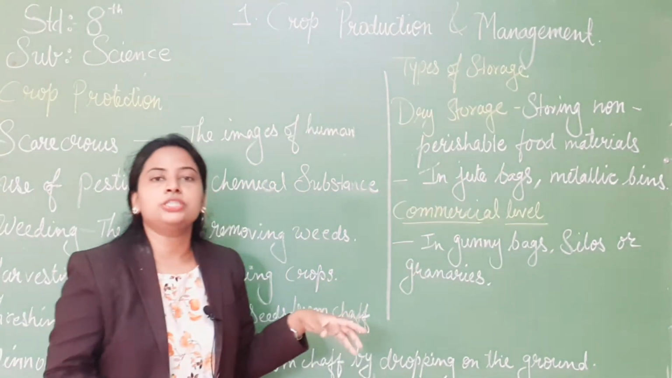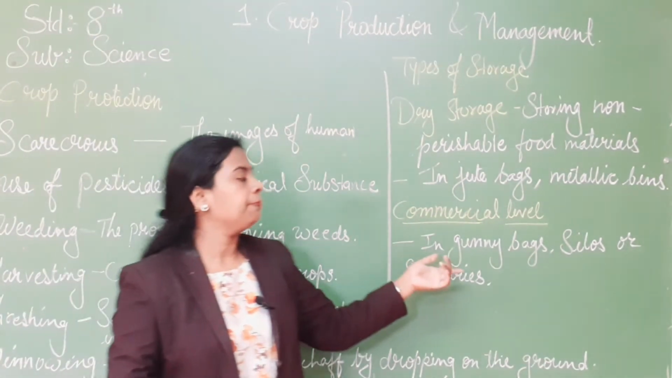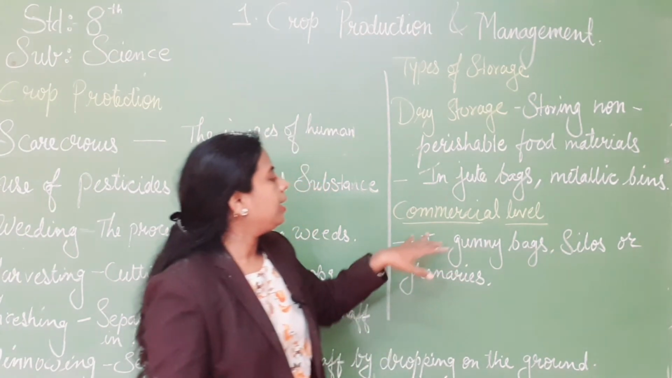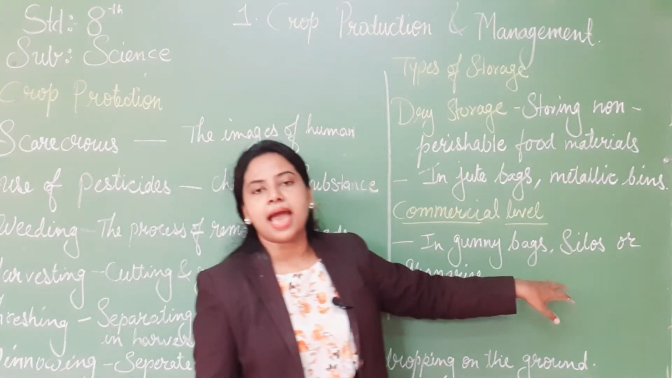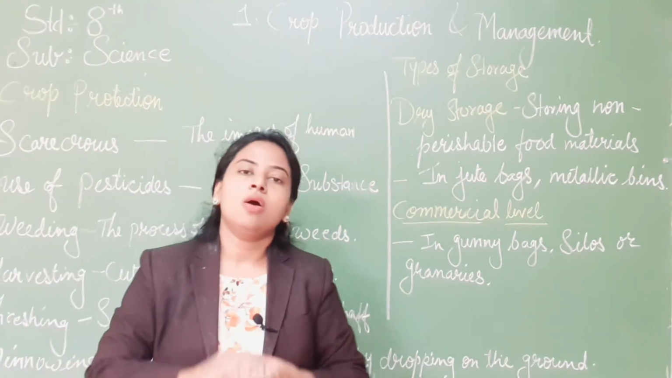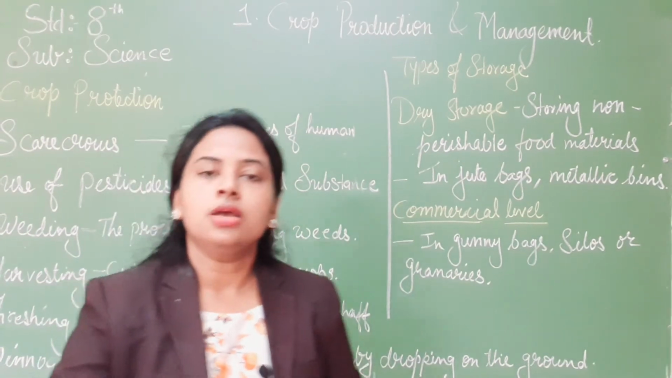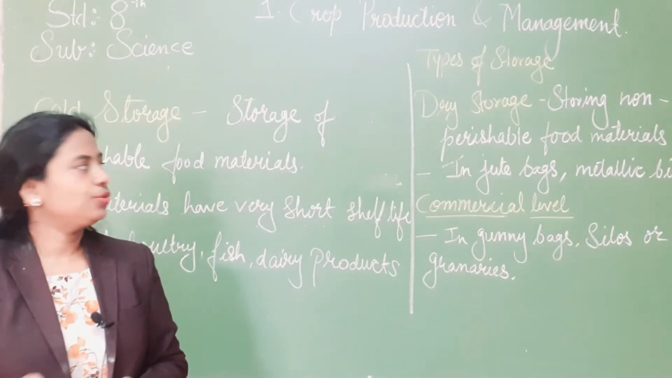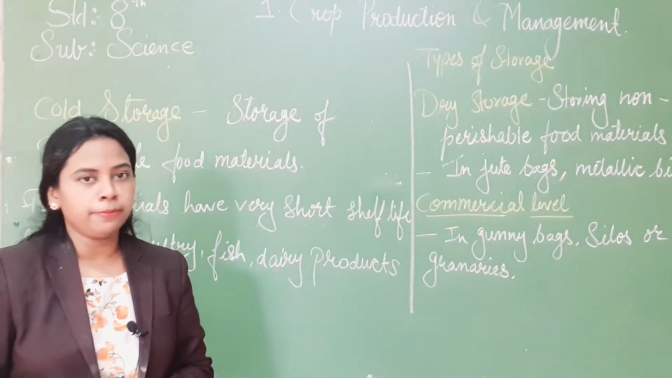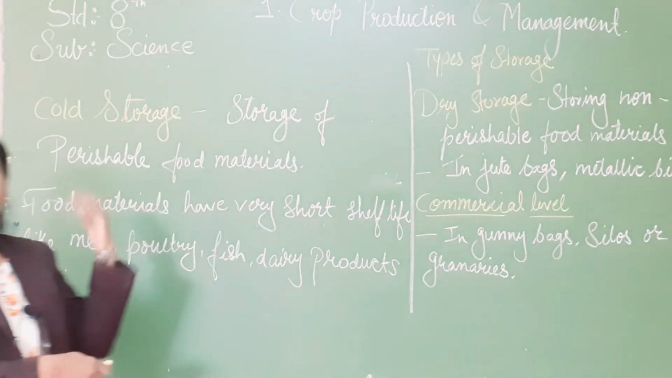And in the commercial way, in big godowns and big factories, at a commercial level, they store in gunny bags, silos or granaries, big godowns. All are stored this way. Now coming to the cold storage. Students, we have seen one type of storage, the dry storage. Now coming to the cold storage.